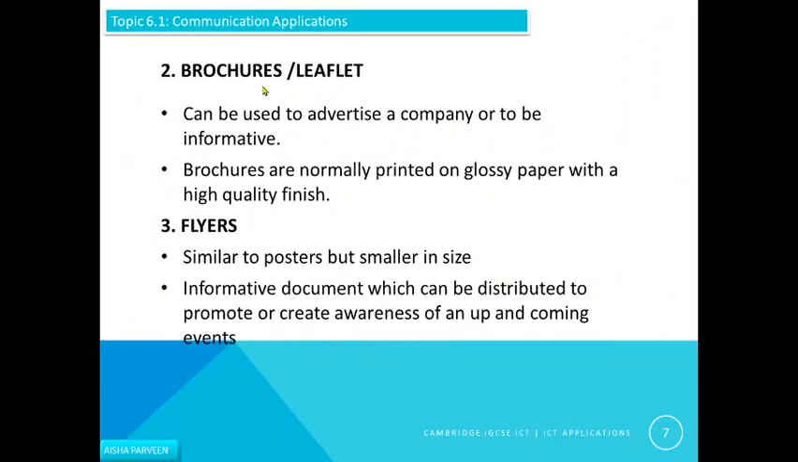Second way of communication is brochures or leaflets. We are studying paper based communication right now. Brochures or leaflets can be used to advertise a company or to be informative, just information about your company. Brochures are normally printed on glossy paper with a high quality finish. Third one is flyers, that are similar to posters but smaller in size. An informative document which can be distributed to promote or to create awareness of upcoming events.